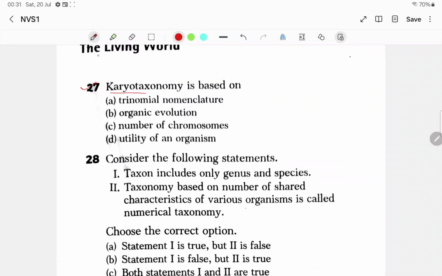Karyotaxonomy is based on. Whenever you hear this term karyo, what is the meaning of karyon? Karyon means nucleus. Now what do you find in the nucleus? The chromosomes are there. So if you find this kind of word karyo, it is based on the number of chromosomes. Okay, karyotaxonomy is based on the number of chromosomes.